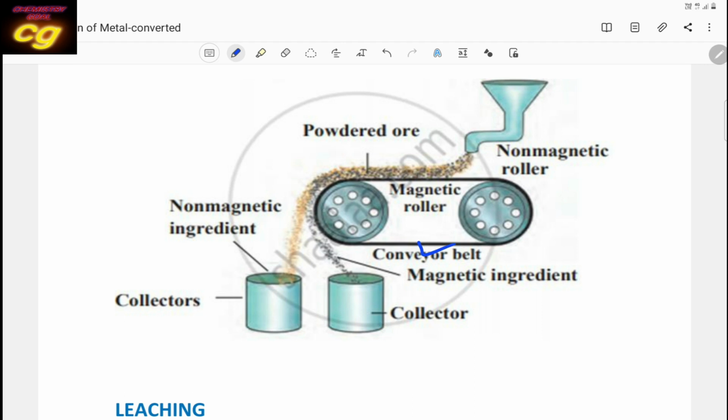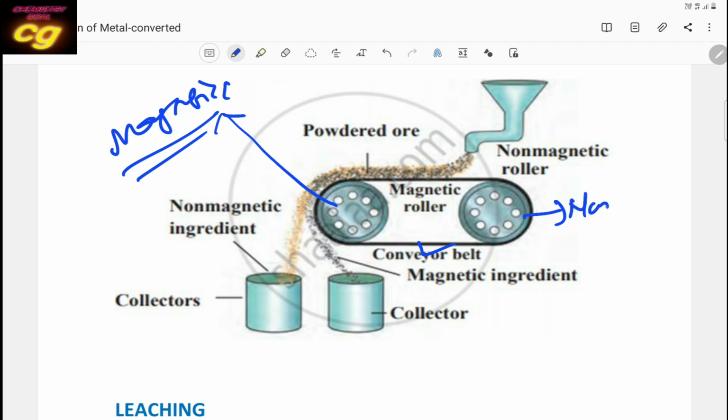One wheel has magnetic character, magnetic nature, and the other is non-magnetic. The first wheel is non-magnetic, but the second wheel is magnetic.